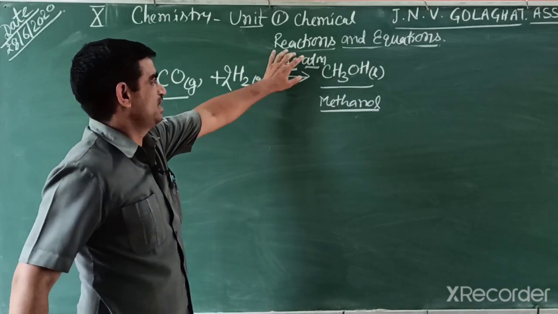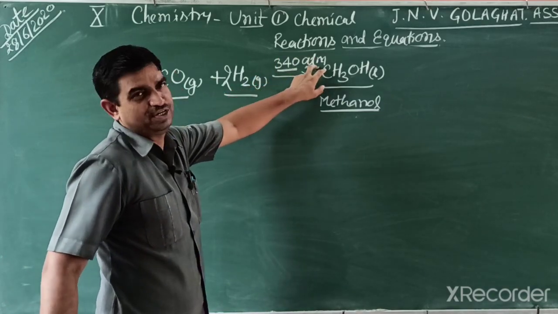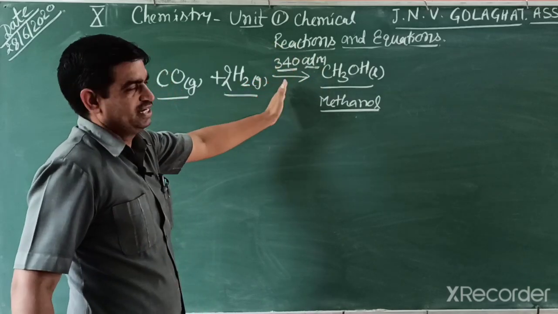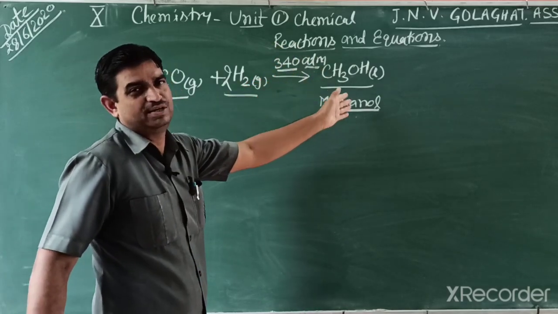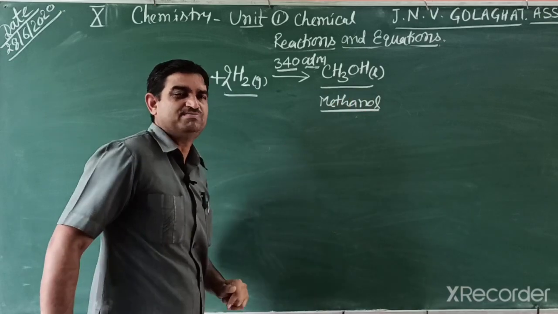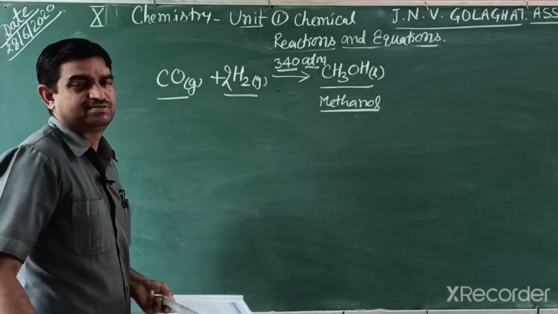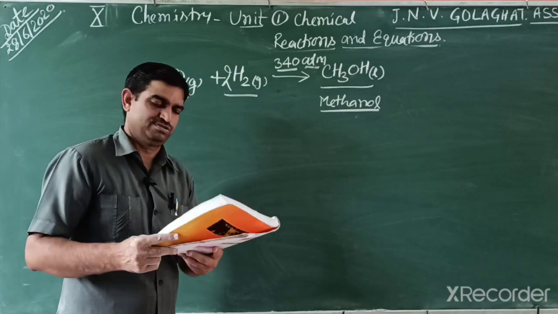Atmosphere is a large unit of pressure. Students, 1 atmosphere is 101325 Pascal.